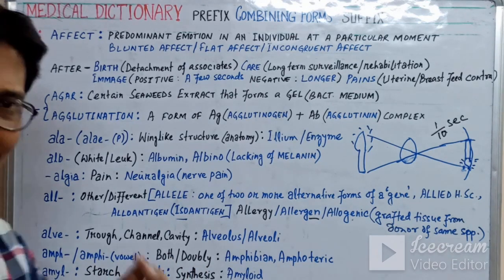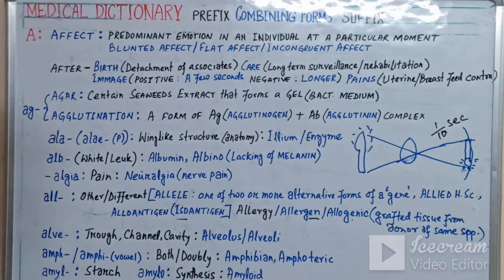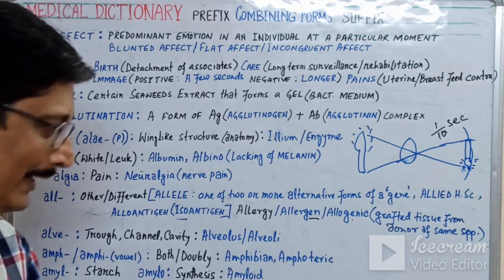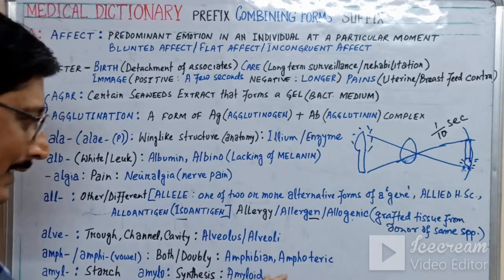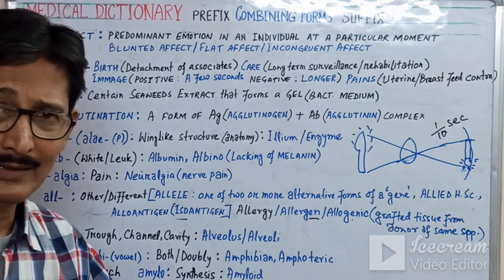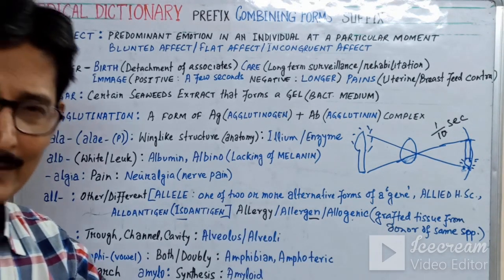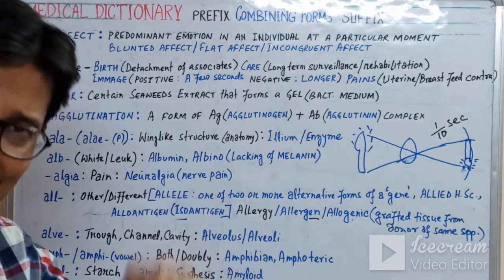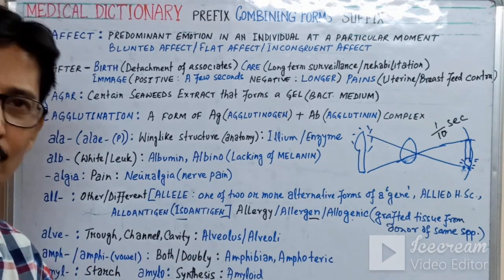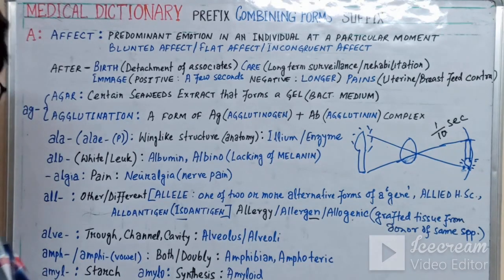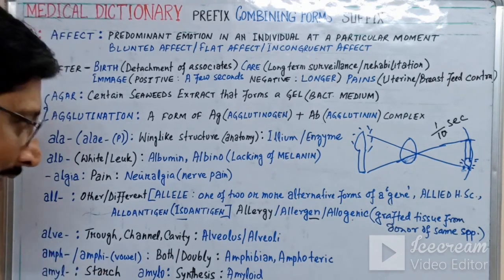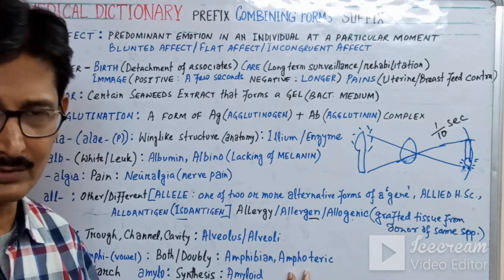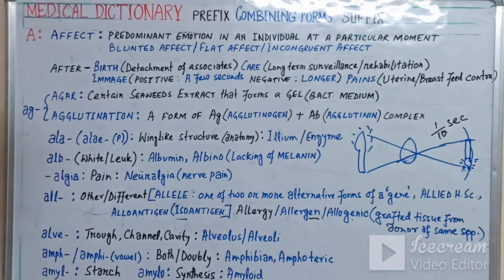So amphibian, like a frog. A frog is an amphibian animal because it lives in the water and also on the land. Amphoteric reaction: if you put a blue litmus paper, it is converted into red, and in the same solution red litmus paper also turns blue. We call this an amphoteric reaction, the both types of reaction.